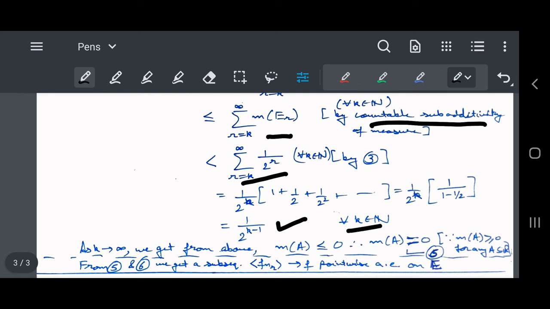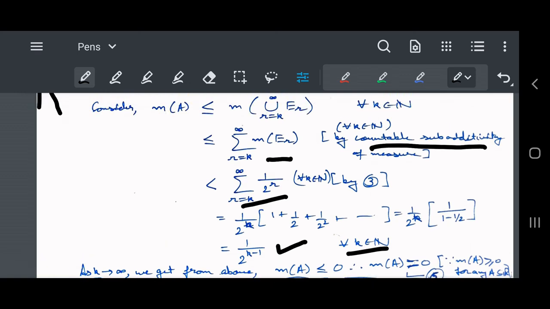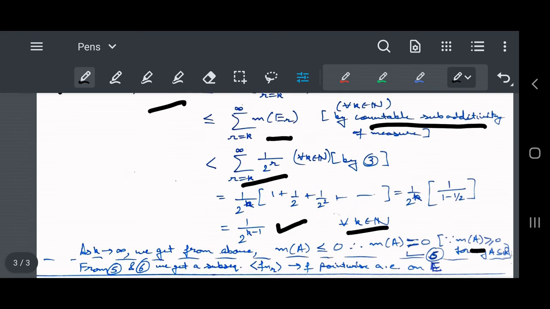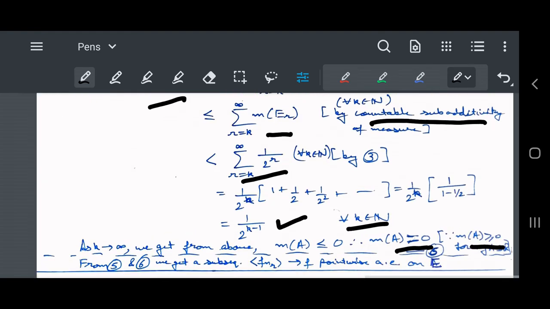If we take the limit of k tending to infinity on both sides, we get that the measure of A is less than or equal to 0. And we always know that measure is non-negative, therefore the measure has to be equal to 0.